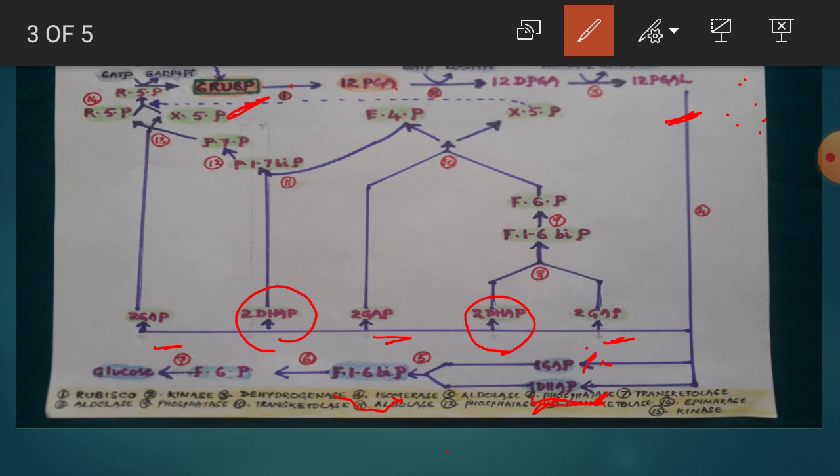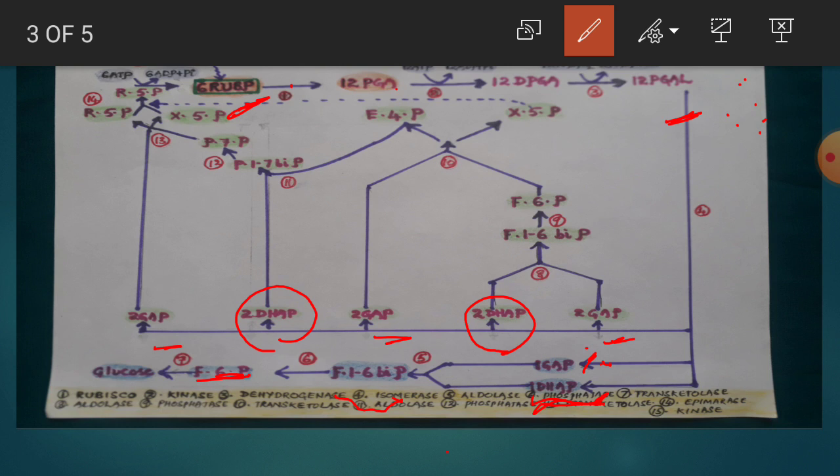This fructose 1,6 biphosphate loses one phosphate molecule present at first carbon. In the presence of phosphatase enzyme, it forms fructose 6-phosphate. So actually in fructose 1,6 biphosphate, 2 phosphate molecules are present. One is at first carbon and another one is at the 6th carbon.